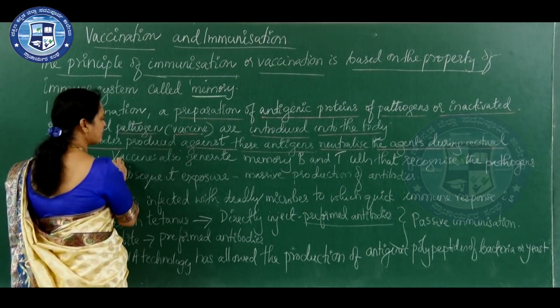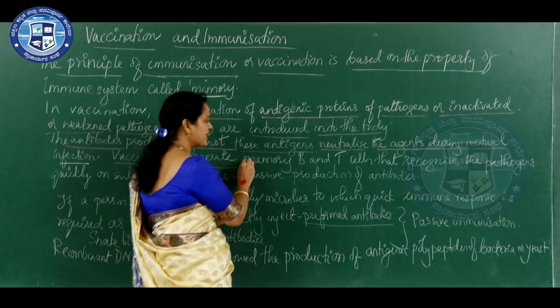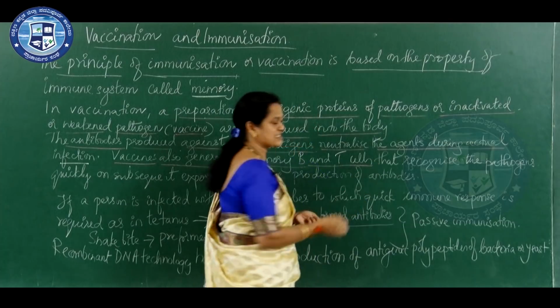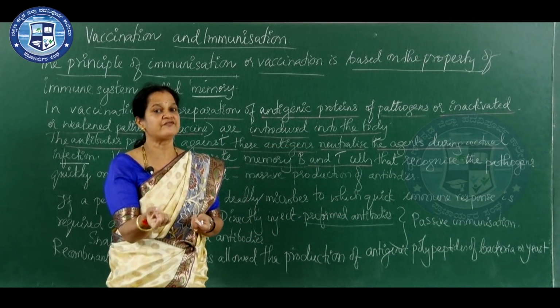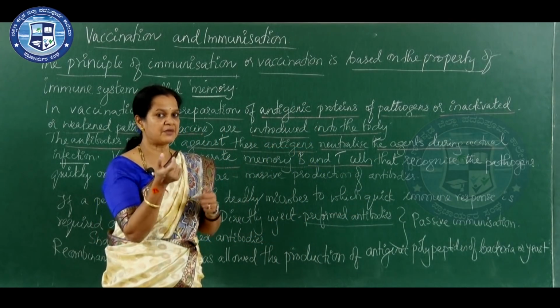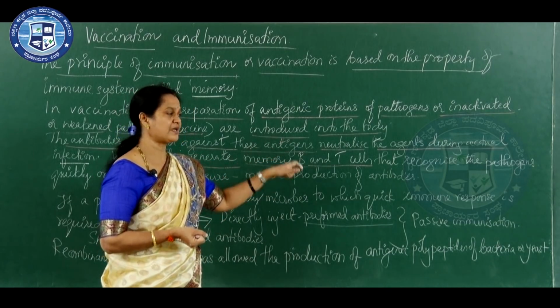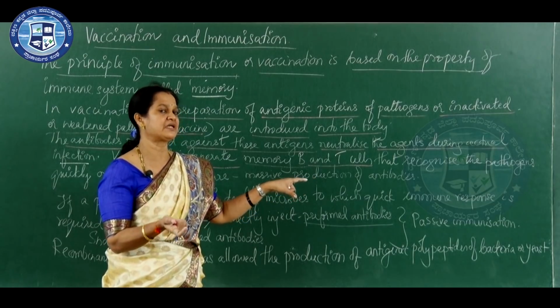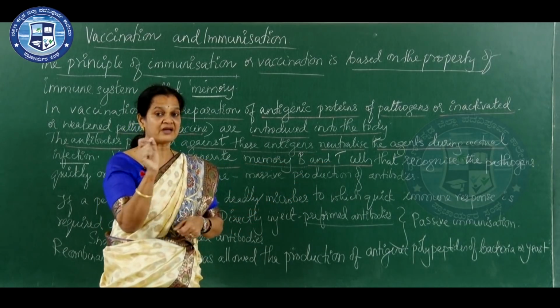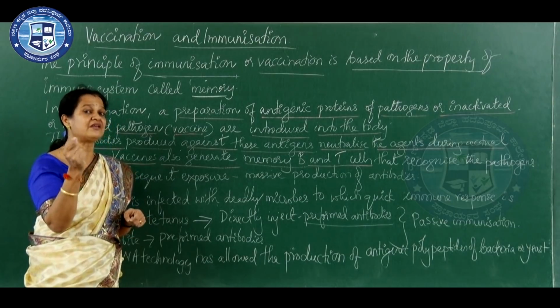And here you can find the vaccines also generate memory B and T cells, memory B lymphocytes and memory T lymphocytes. This memory of the pathogen will be kept, and it will recognize the pathogen in subsequent infection.